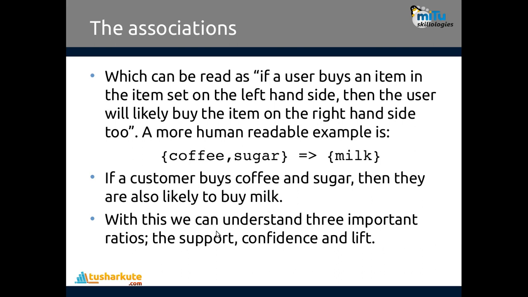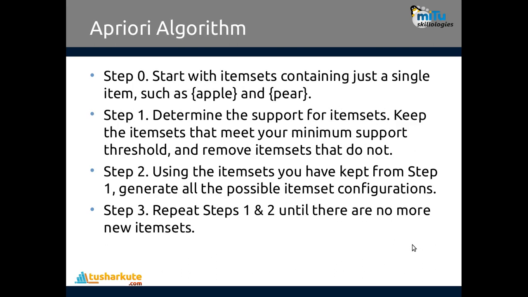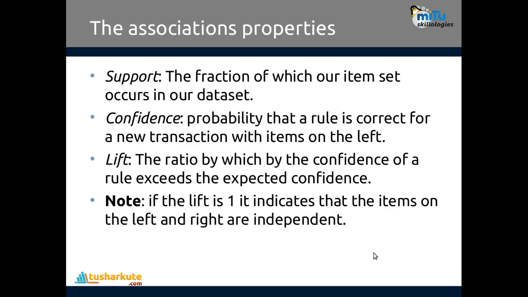With this we can understand three important ratios: support, confidence and lift. See, once the association rules are formed, these rules can be characterized by three different parameters. We are not going to use any confusion matrix, mean squared error or any other way, because this is something different. It finds the connectivity patterns in the data. And how can we characterize it?